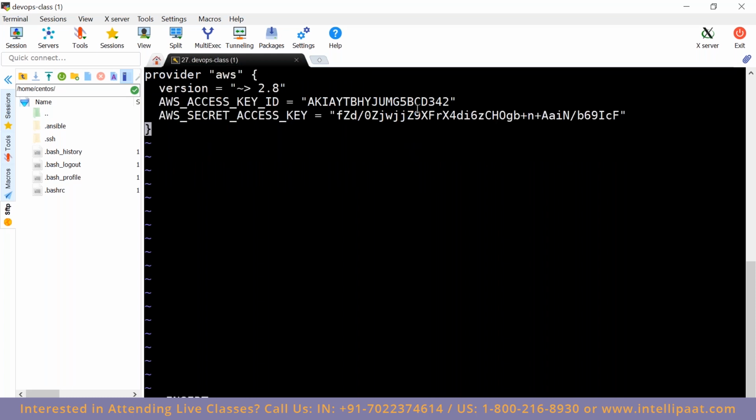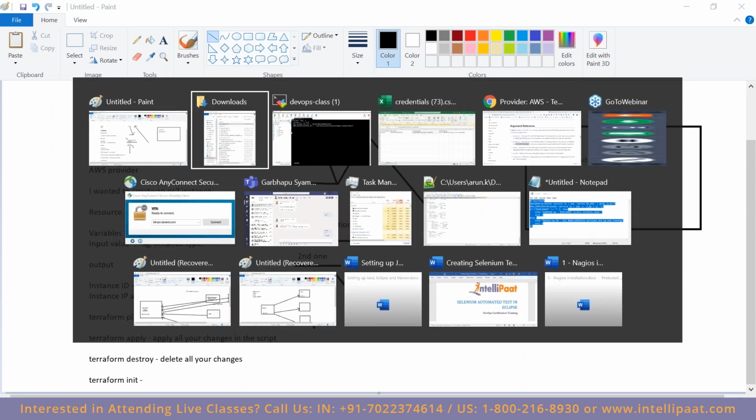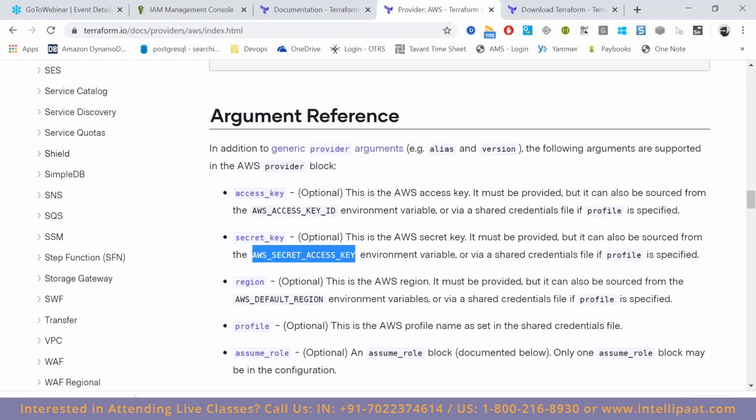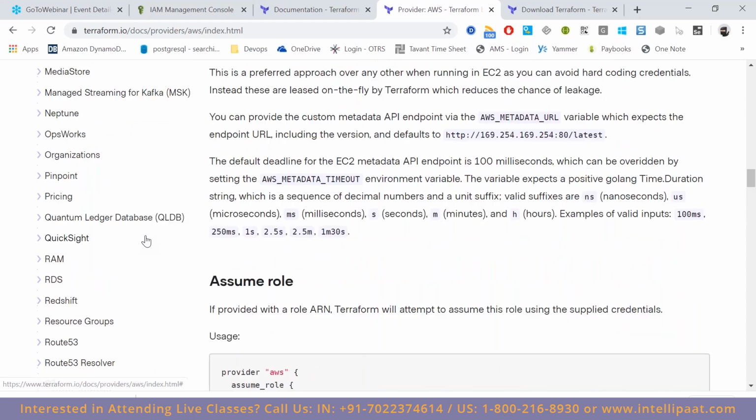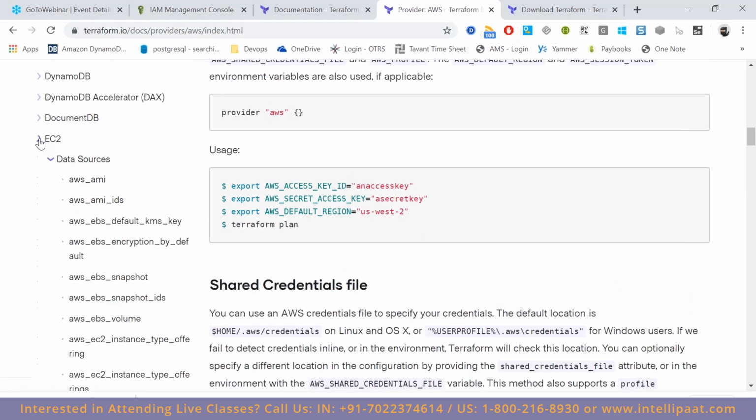If I wanted to create any resource, then I should use a resource block. Now let's go and get what we are trying to configure. We are trying to configure EC2.